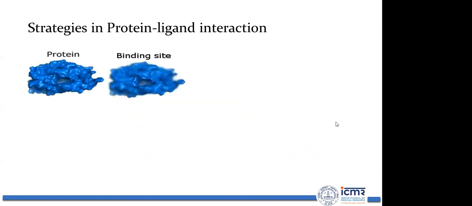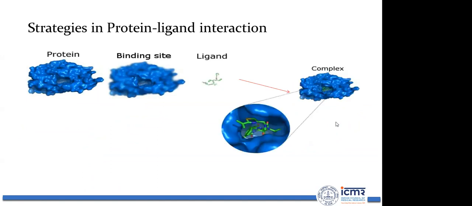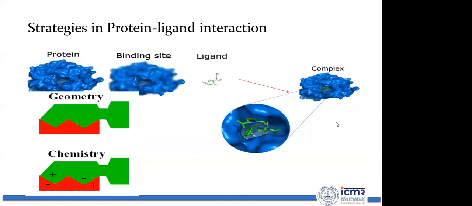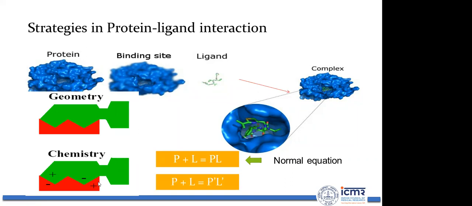So basically the strategy of protein ligand docking is identifying the protein binding site and the ligand, then you go for the complex. Then you have to look at the geometry and chemistry also. If your ligand has a positive group, it should correspond to a negative group, and if your ligand has a negative group, it should correspond to a positive group. The normal equation of protein ligand binding is P plus L equals PL, but the modified equation should be P' plus L' equals P'L'.